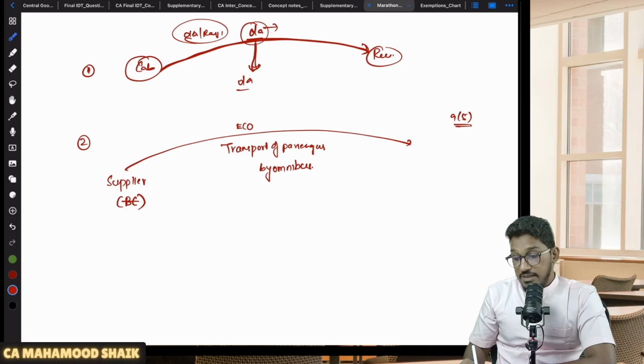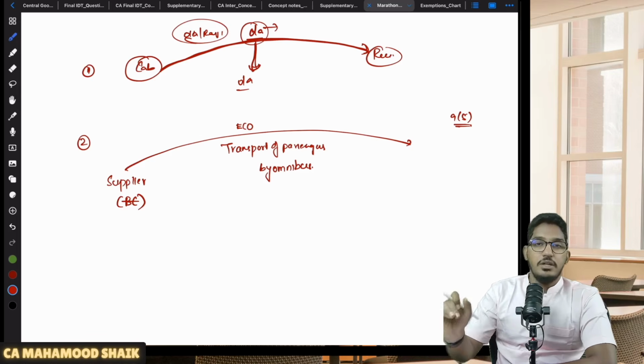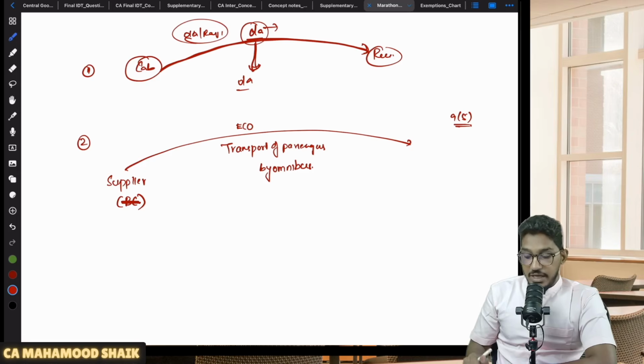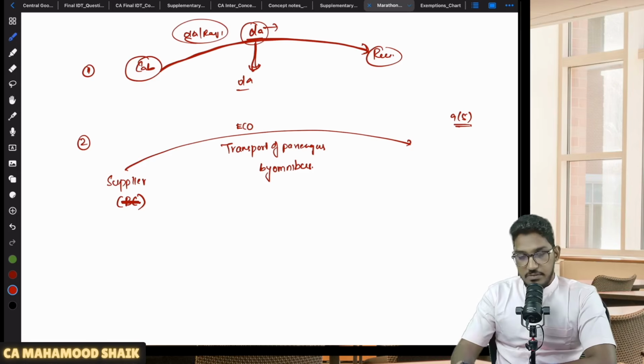Which means what? If the supplier is a body corporate, and if they are providing the services of transportation of passengers by way of omnibus through the e-commerce operator, then 9 subsection 5 will not become applicable. Then the supplier is only required to pay the amount of GST under the forward charge mechanism. Only when the supplier is other than body corporate and is providing the services by way of transportation of passengers by way of omnibus, then only 9 subsection 5 will become applicable.